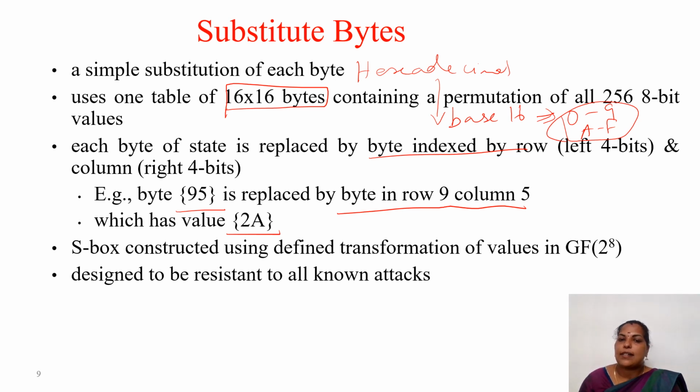And the S box is constructed using a defined transformation of values in the Galois field of 2 power 8. And why is this S box designed? It is mainly designed to be resistant to all known attacks. For that only the substitute byte is designed.